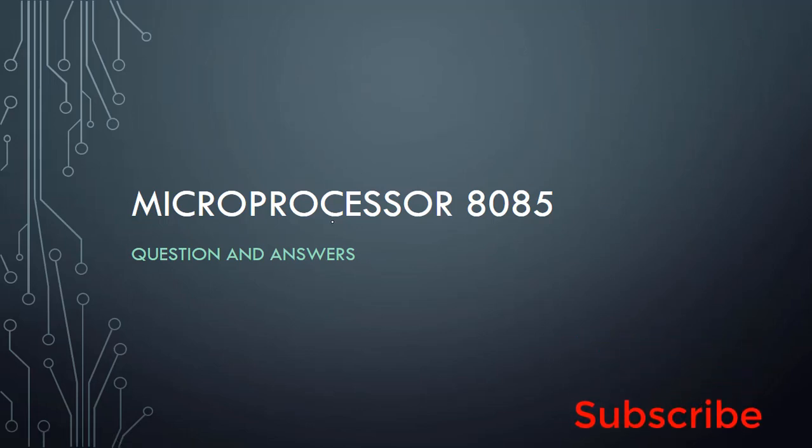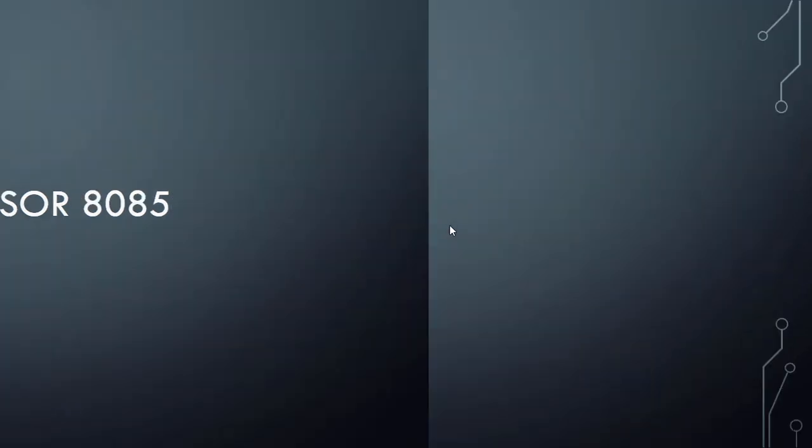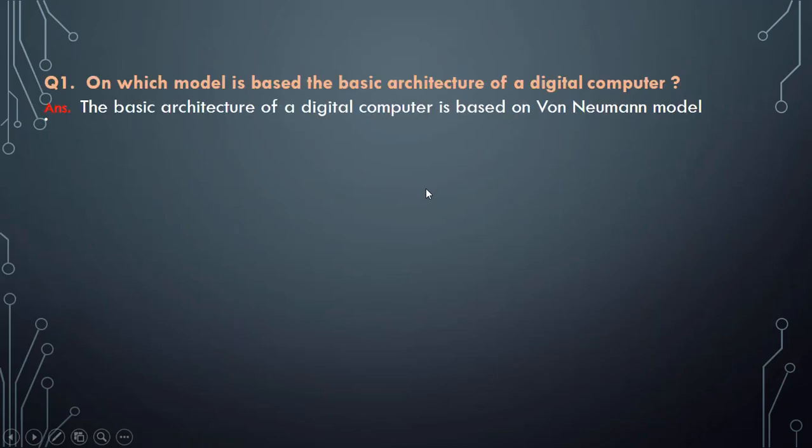Hello everyone. Today I will discuss some questions and answers from 8085 microprocessor. The first question is, on which model is the basic architecture of the digital computer based? The answer is the von Neumann architecture model.